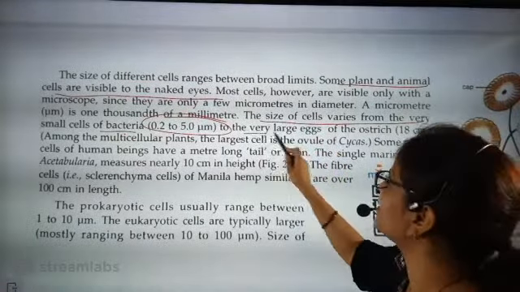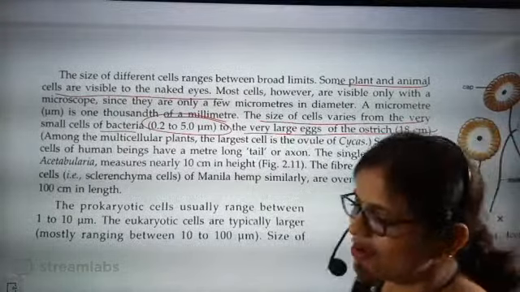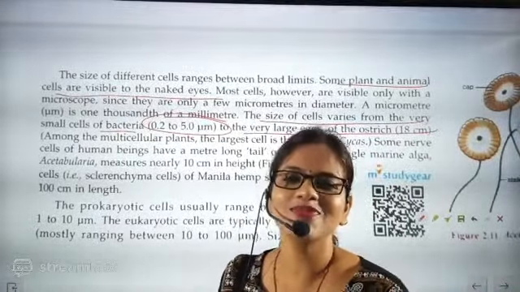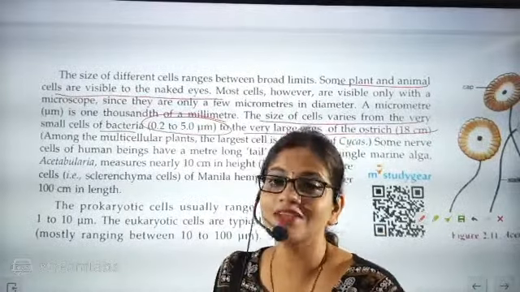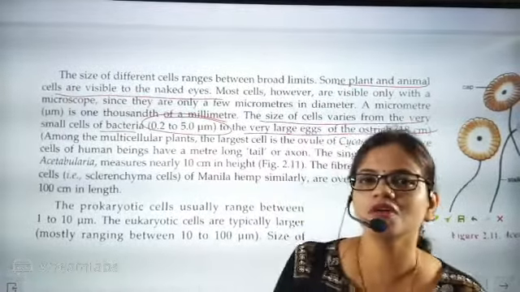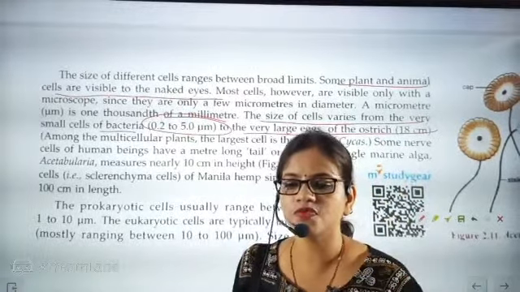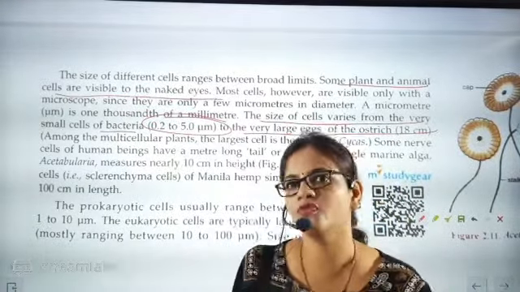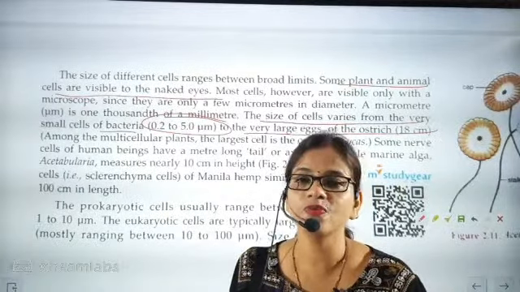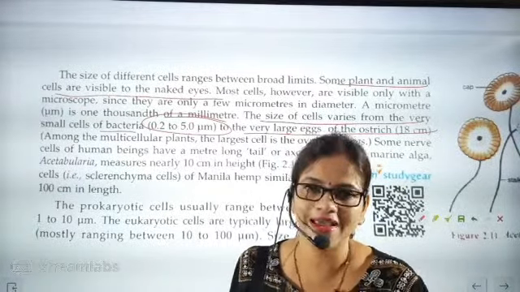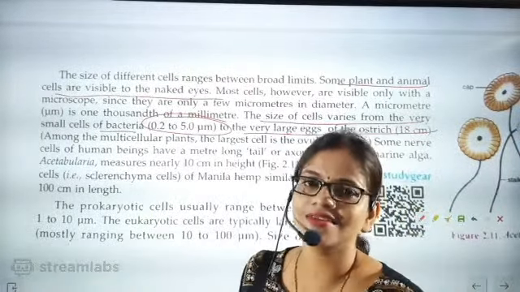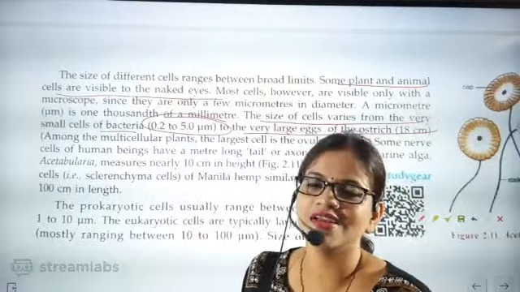Now definitely, beta, this answer is given here. Ostrich egg. The ostrich egg is that animal cell which is visible. So eggs are visible. Eggs means birds' eggs, those animals which are oviparous, meaning they lay eggs. Viviparous and oviparous are there. So oviparous means giving eggs. That means definitely, beta, their eggs are single celled, and that cell will be bigger. You can see it with the naked eye.